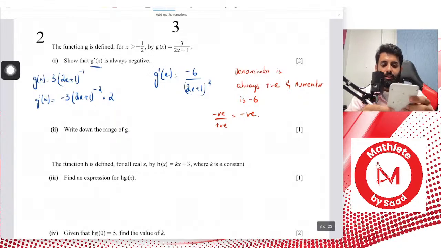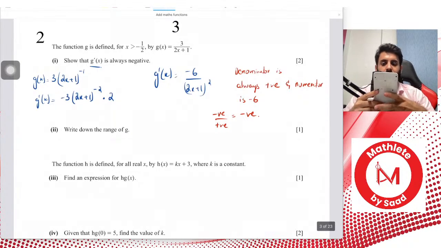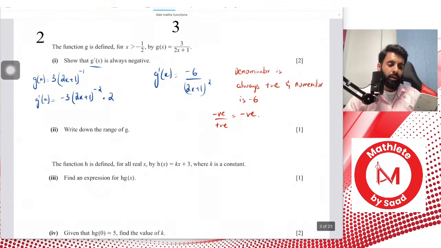So let's start by plugging in minus 1 over 2. If you plug in minus 1 over 2, you actually can't do that. You get an error because the denominator becomes 0. Now anything that is less than minus 1 over 2, let's say minus 1 or minus 2, will lead to the denominator being negative. So pay close attention to what I'm saying. If you plug in a value that is less than minus half, let's say you plug in minus 1.